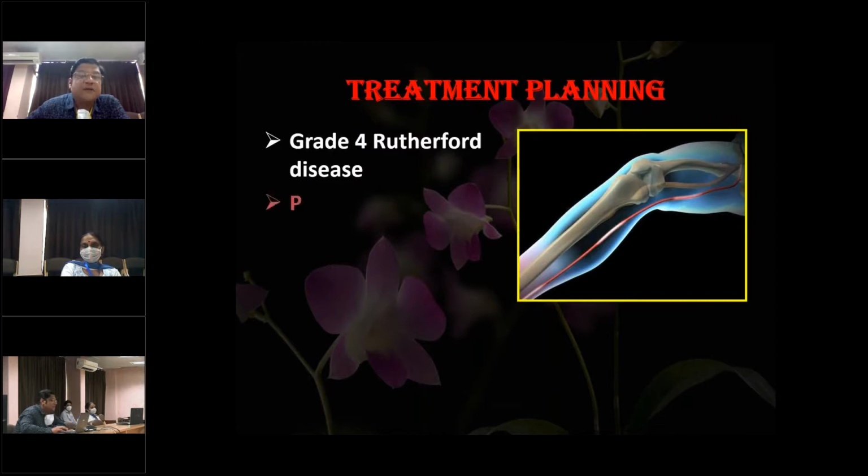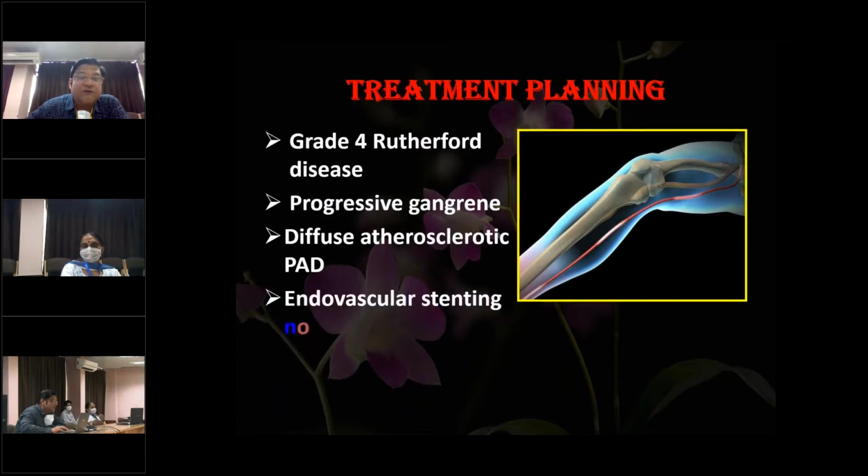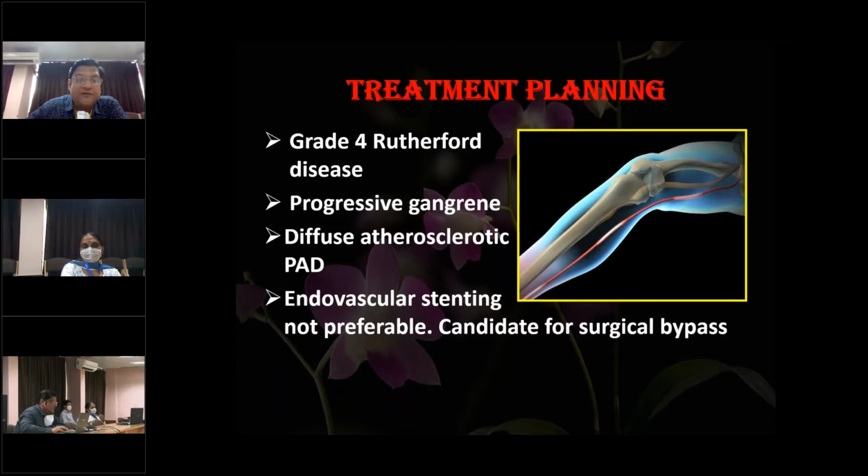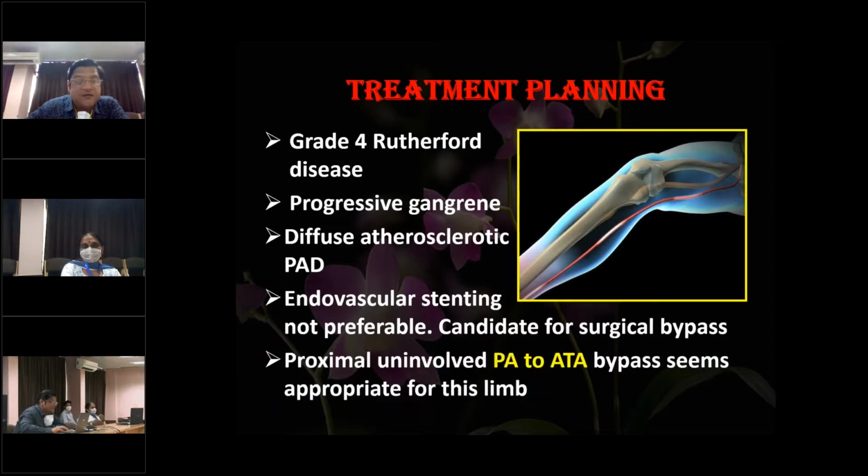This patient has Rutherford grade 4 disease and a progressive dry gangrene of the foot, with diffuse atherosclerotic peripheral arterial disease. The patient is a smoker. Endovascular stenting is not preferable, and this is a candidate for surgical bypass. The proximal uninvolved popliteal artery to anterior tibial artery bypass seems the most appropriate for this limb, and that is exactly what was done for this patient.